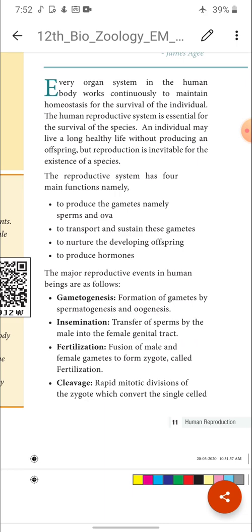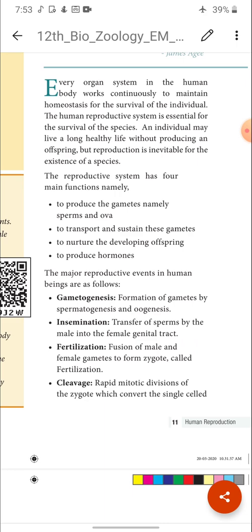Then only we will be in good, healthy condition, right? That is called what? Homeostasis. In our body we have many systems like respiratory, digestive, circulatory, excretory, endocrine, nervous system. All the systems perform their own function simultaneously without any disturbance. When it goes on in such a way, our body is in good condition, and this is called the homeostatic condition.